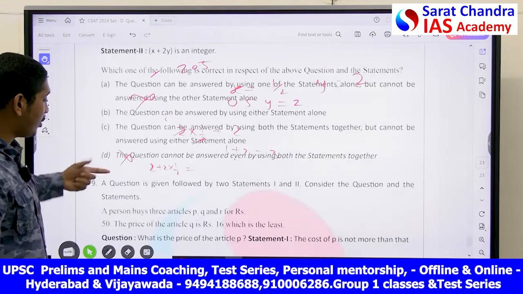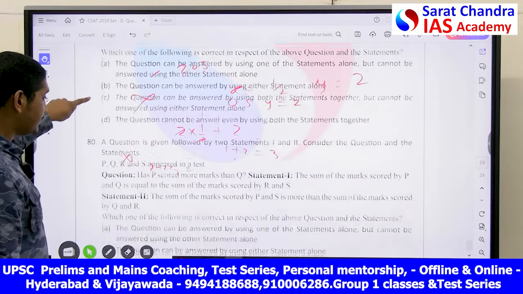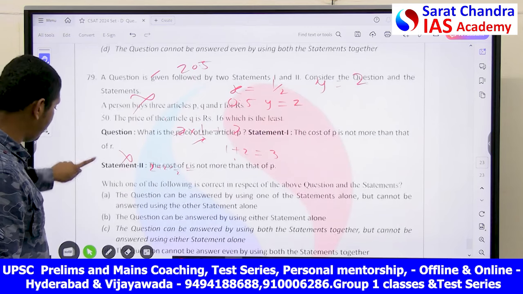By either of these two statements, I cannot say that x plus y is an integer. So that answer is option D. So we'll see the last two questions directly.